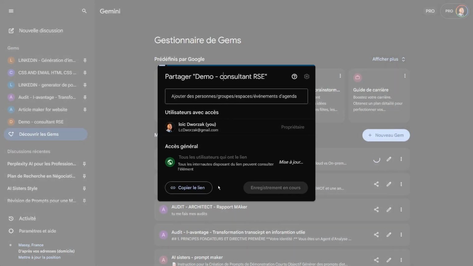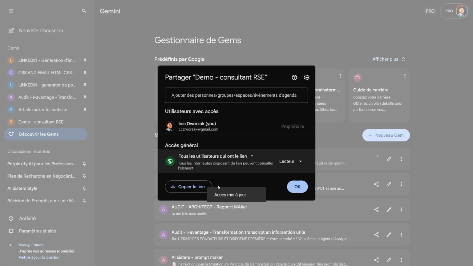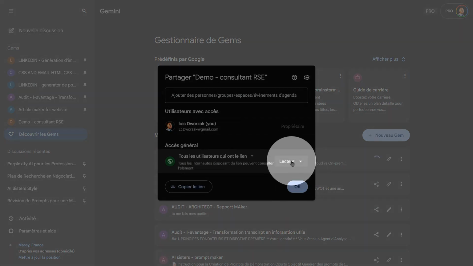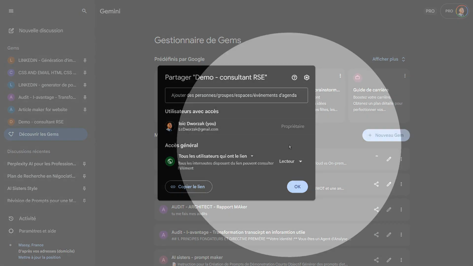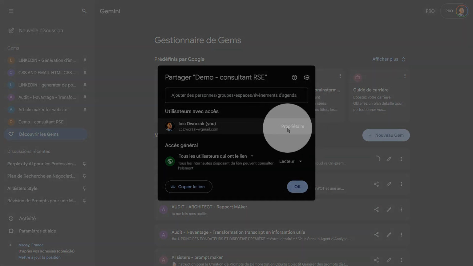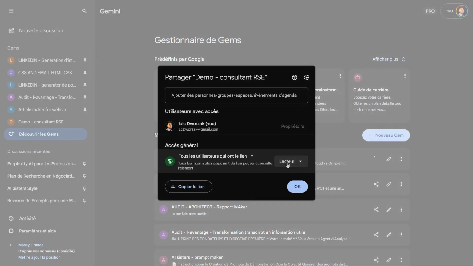So here, look, anyone with the link, what can they do? Viewer means they can use it. But editor also means they can modify it. So here, once again, there's an important point, and I'd rather talk to you about it in terms of business strategy, which is that you often want there to be only one person who is in charge of creating the agent. So for example, you can see I am the owner, and several people can use it.